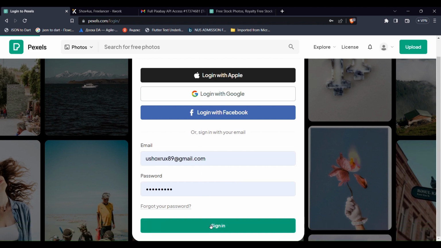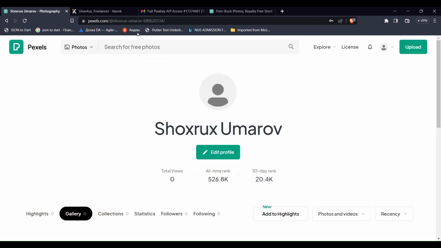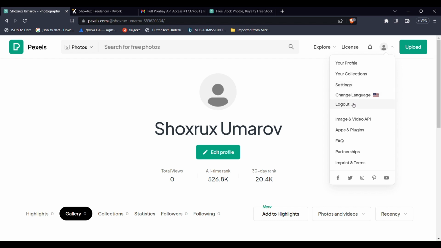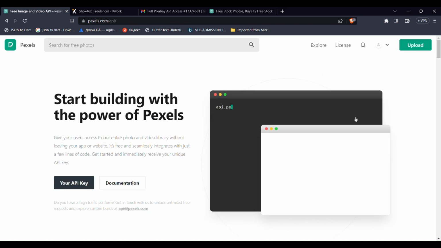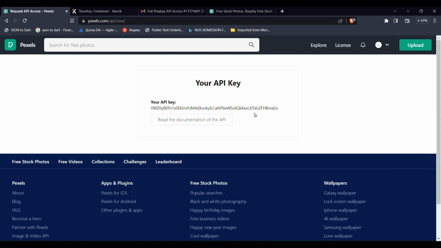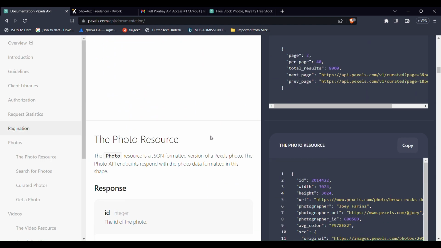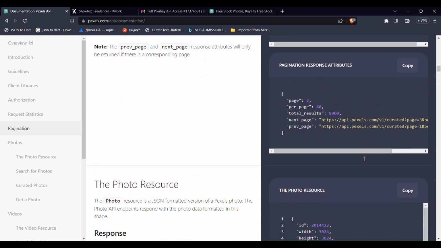Yes, here I already have my own account. There should be an API section here, Images and Video API. Your API key. So here it is, my API key. Again, it returned us to the documentation where we requested an API key.